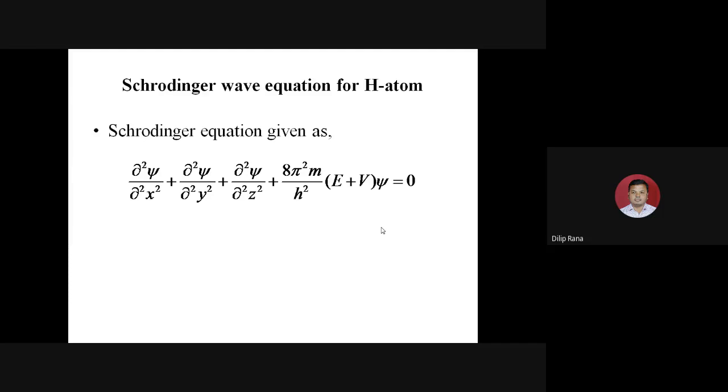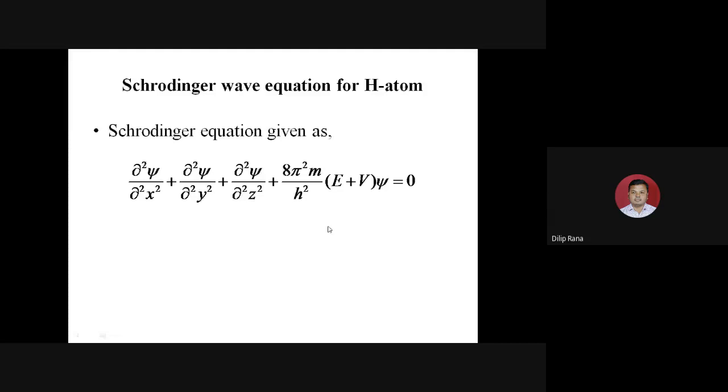Now I'm using two words, particle and wave. According to different developments in quantum chemistry, the particle has a dual nature. It behaves both as a particle and as a wave. That's why we can see here parameters of both particle and wave. This is the mass and this is Planck's constant. Mass is particle behavior, and Planck's constant is wave behavior.